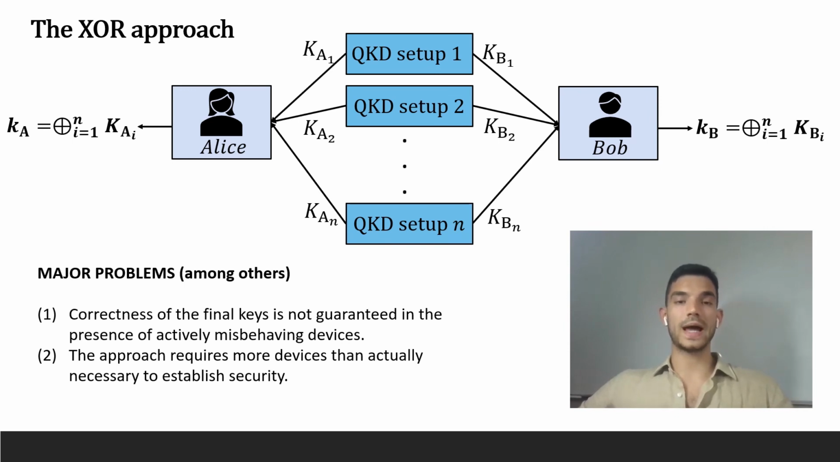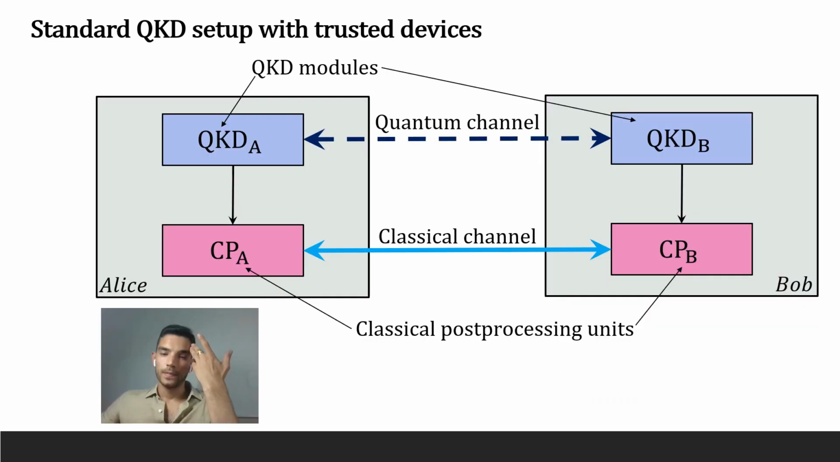However, malicious setups could actively deviate from the protocol, and if they do this, correctness is not warranted anymore between Alice's and Bob's keys. This and other problems are fixed in our approach combining verifiable secret sharing and privacy amplification. And in order to explain how these two tools combine, we first need to distinguish the two parts of a QKD setup. For this purpose, here we have a schematic of a standard QKD setup where the devices are trusted. Without loss of generality, each lab can be divided into two parts with separate roles.